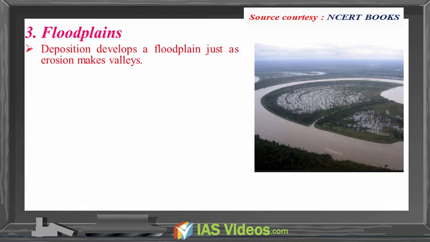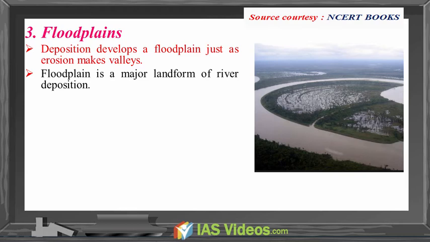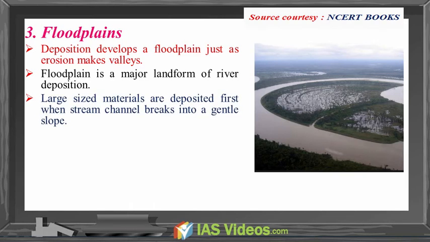Floodplains. Deposition develops a floodplain just as erosion makes valleys. Floodplain is a major landform of river deposition. Large-sized materials are deposited first when the stream channel breaks into a gentle slope.